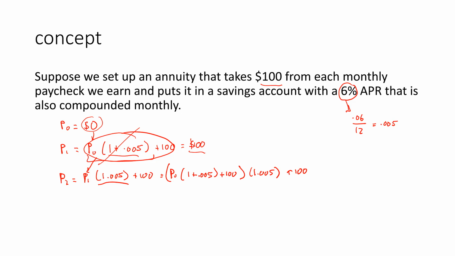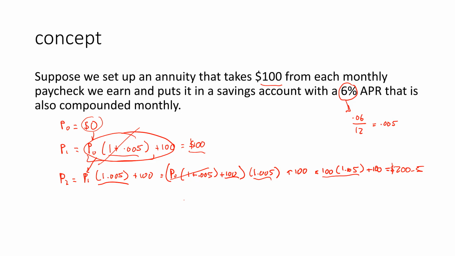Okay, again, this thing is just 0, so this ends up just being the 100 times this piece, 1.005, plus 100. All right. This thing ends up being 100.5, and then we're going to add 100 to it. So we end up with an amount, as a dollar amount, that's 200.5. Okay, so that's the amount that we have in the account after 2 months.